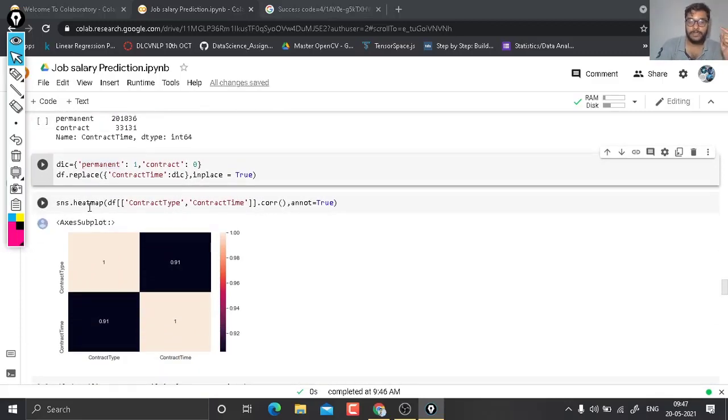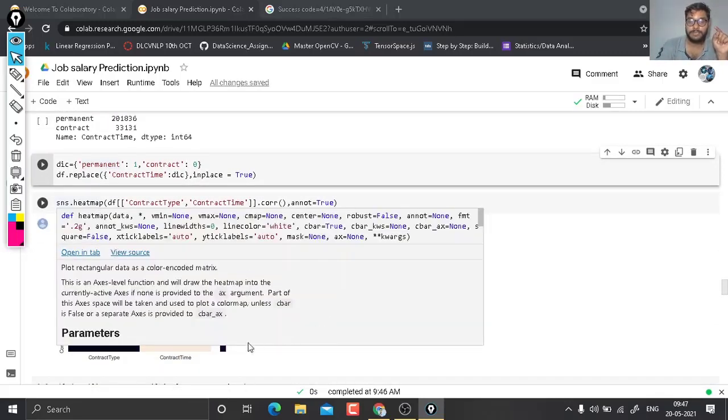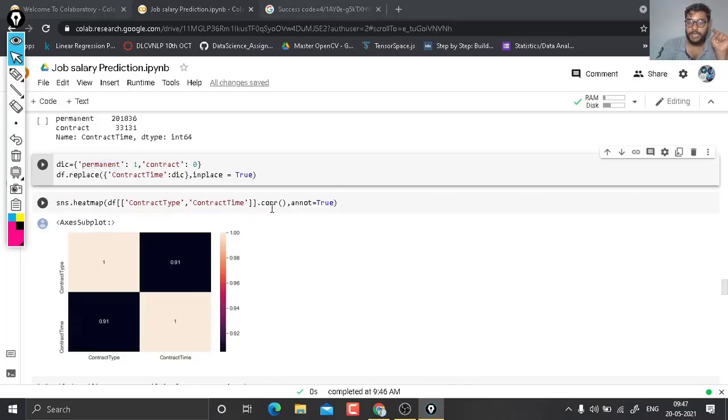sns.heatmap is used to represent the correlation, and the corr function is used to give us the correlation values. annot equal to true is used to represent the values in the boxes. Here you see this is shown using annot equal to true.